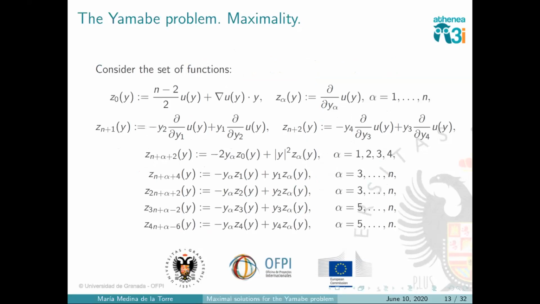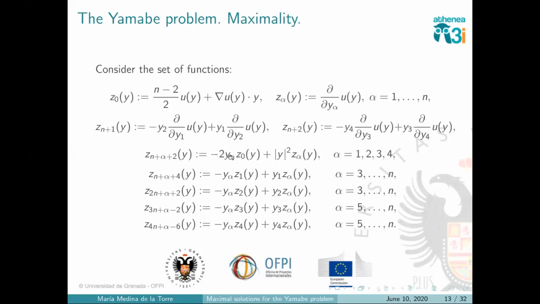If you remember what we saw before, this is the term coming from the translation invariance. This is the dilation invariance. And these were the terms that we had in the case of positive solutions with radial symmetry. But in this case, we have more. We also have all these terms here. And what is interesting is just to identify where they're coming from.